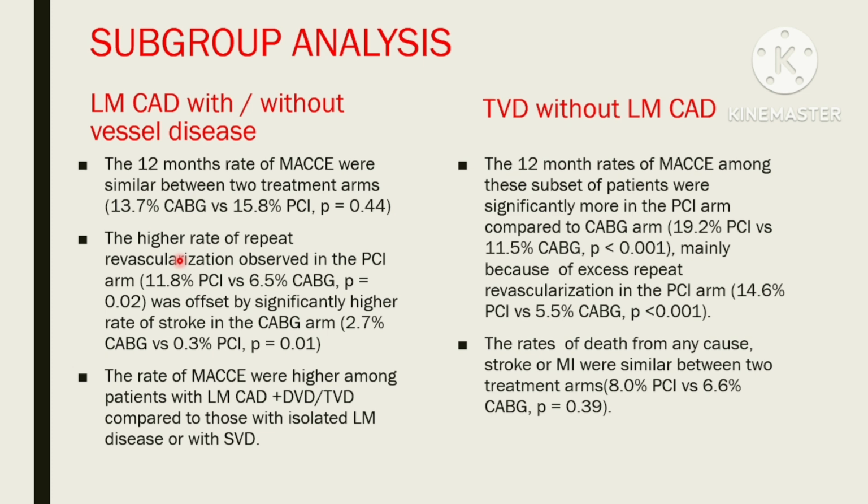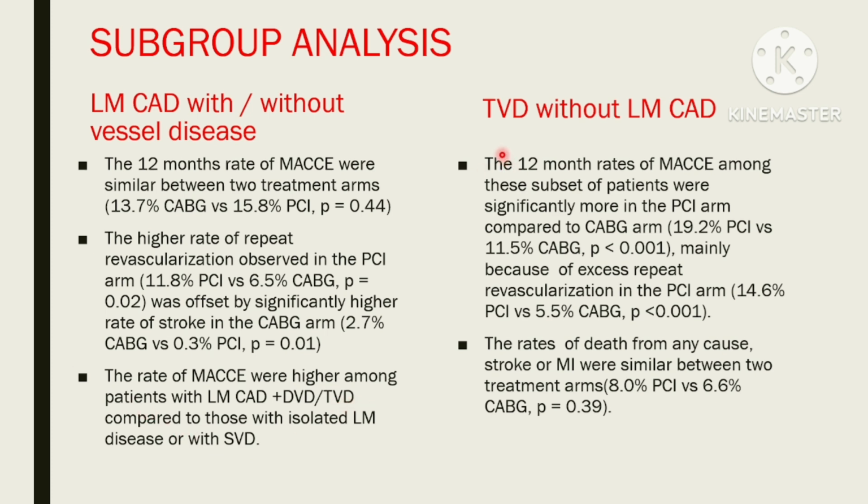This is because the higher rate of repeat revascularization observed in the PCI arm was offset by significantly higher rate of stroke in the CABG arm. In those patients with isolated left main disease or single vessel involvement, the rate of primary endpoint was significantly lower than those patients with double or triple vessel disease.